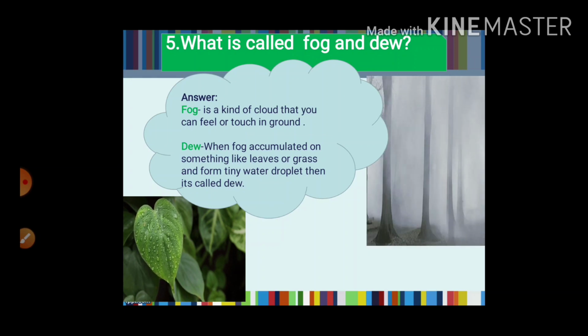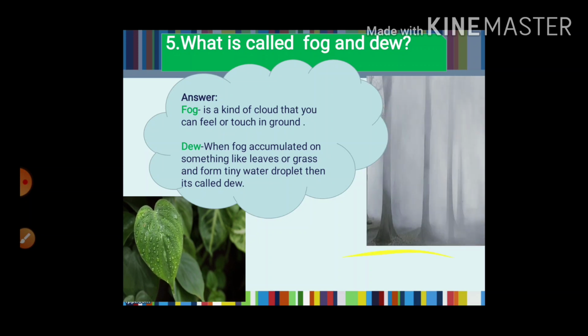The next is what is called dew. Now when this fog accumulates on some surface like leaves or grass, then it turns into water droplets and these water droplets are called dew. Then you can see on the left part the picture of dew. When the fog accumulates on a surface, it turns into dew.